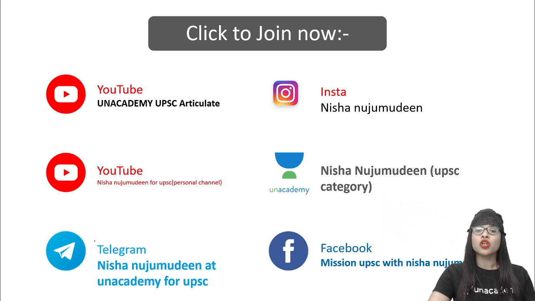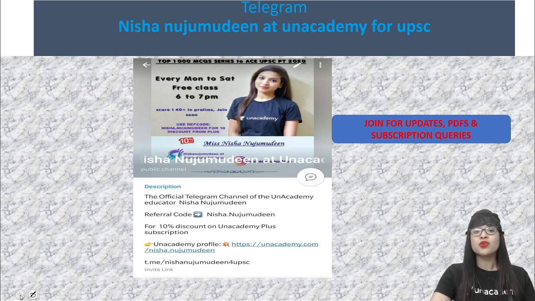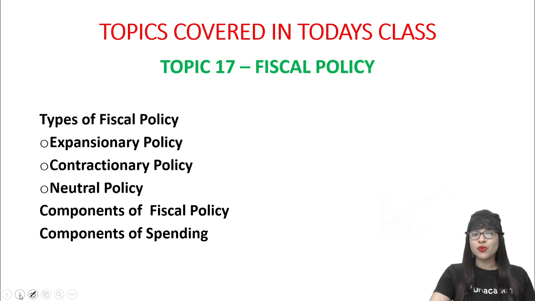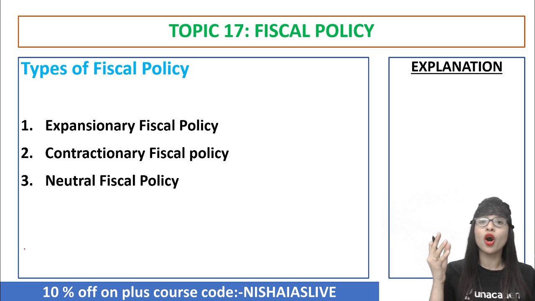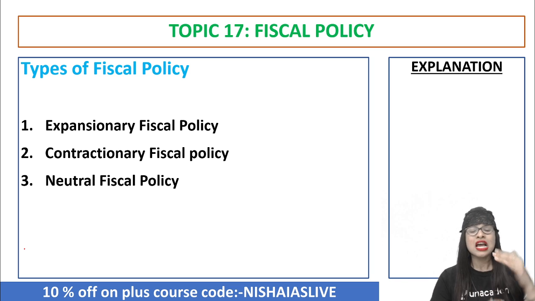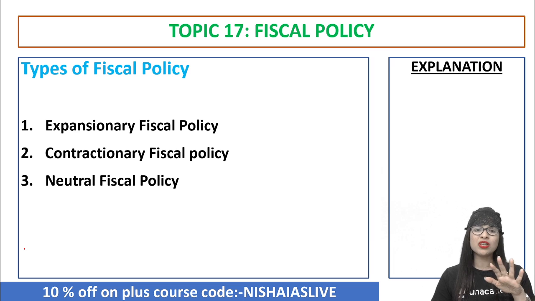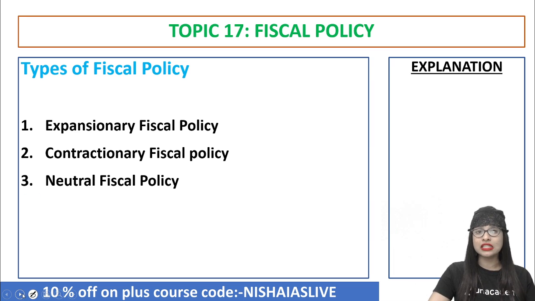So now back to the topic of discussion regarding the important concepts of fiscal policy, as to the types, or let's say the different components. So here we go. As we all know, like the monetary policy, even your fiscal policy, or the policy of the government of India, does have different types. One is expansionary, another is contractionary, and these two are quite common. And now there is something called neutral as such. Let's have a quick look into each of these in detail.